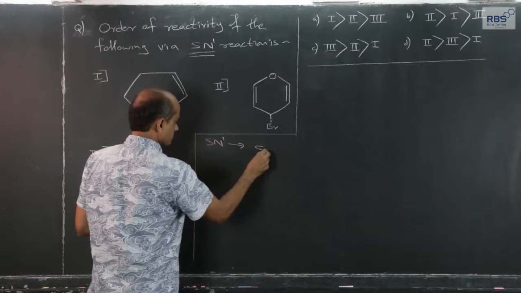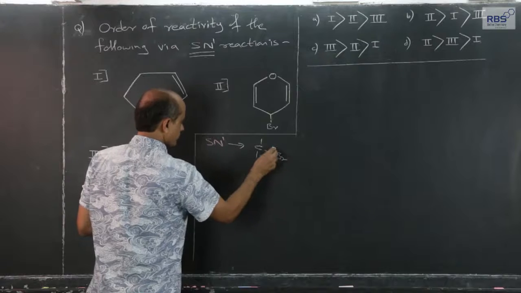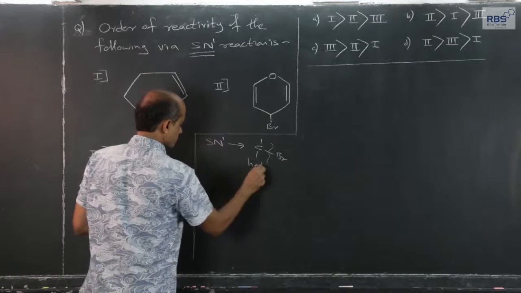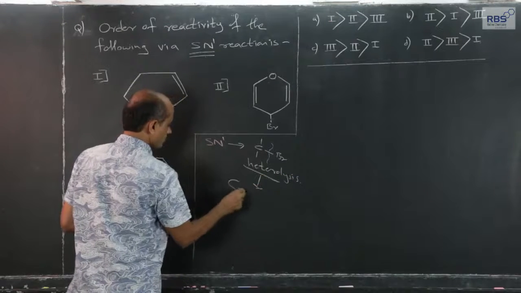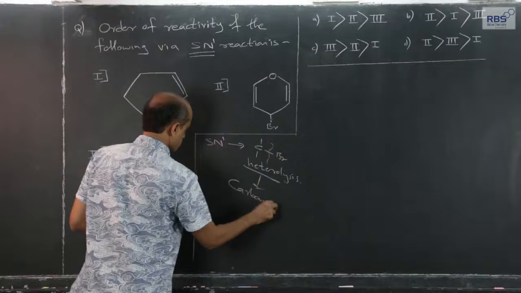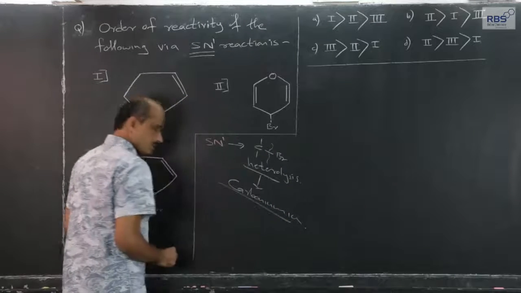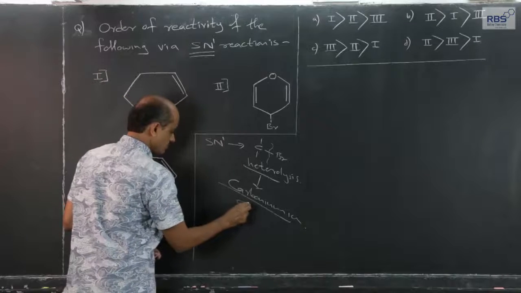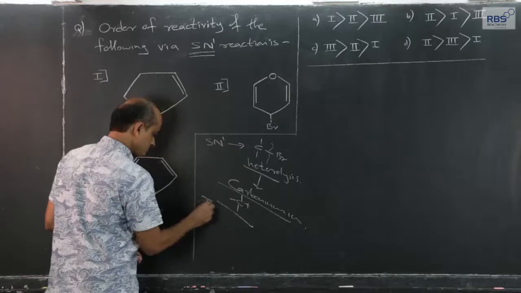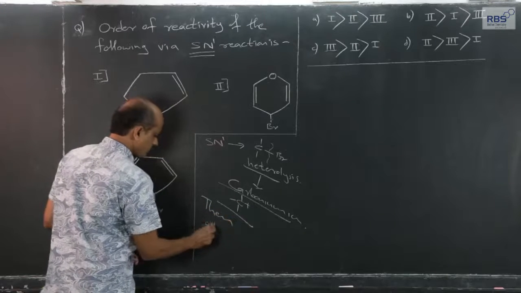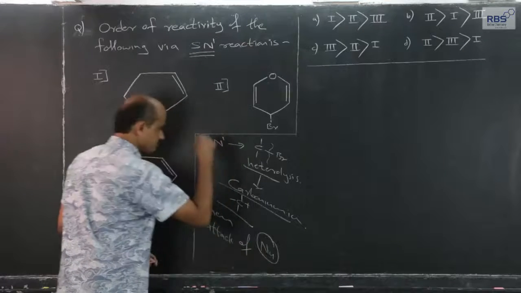for SN1, first is carbon halogen, here it is bromine, first heterolysis giving rise to carbonium ion, and carbonium ion, positively charged carbon, sp2 hybridized, and then attack of nucleophile.